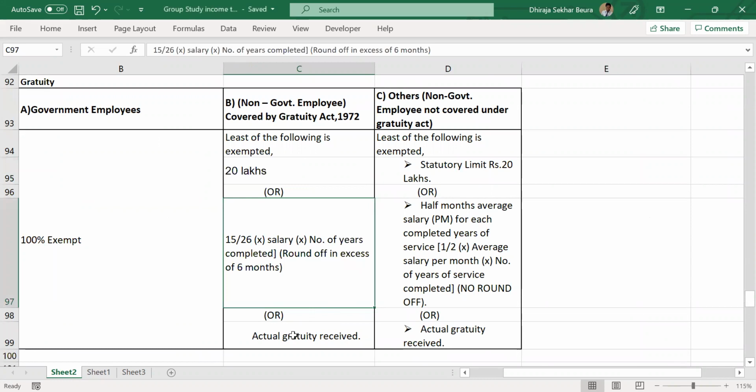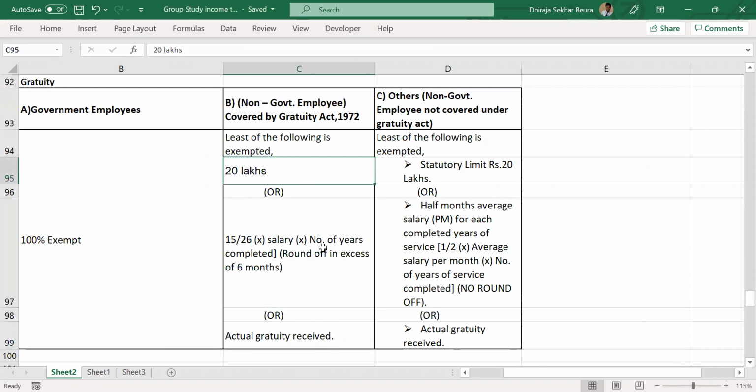Okay. So as I said, 20 lakhs, 15 by 26 into salary into number of years completed, and actual gratuity receipt, whichever is lower. I will say WEL. I use shortcuts so that I don't have to write a lot of things. WEL stands for whichever is lower. Now, this is for a non-government employee covered under the Gratuity Act.